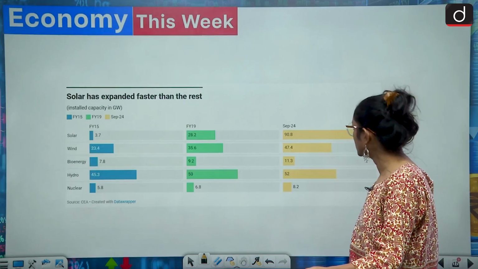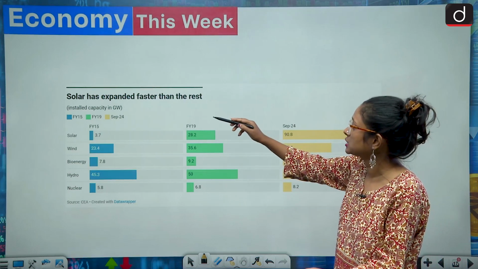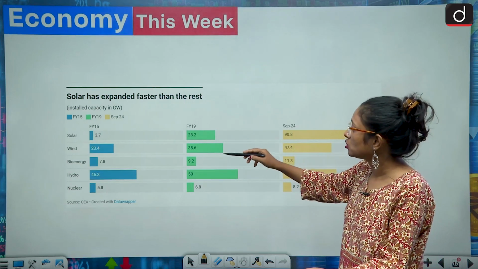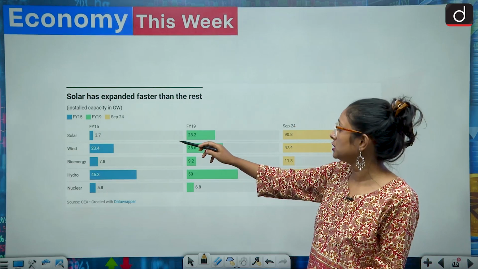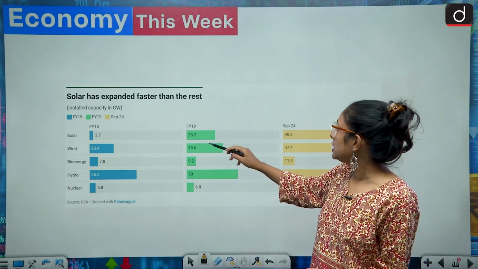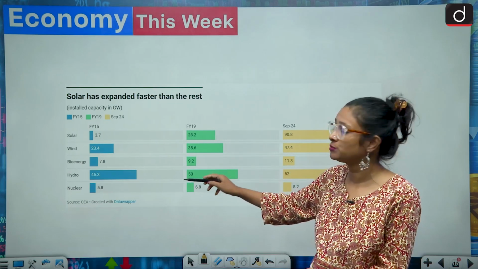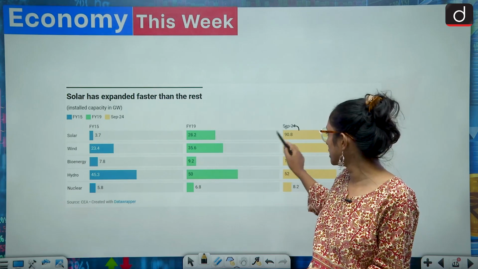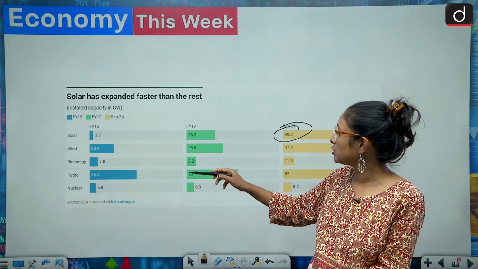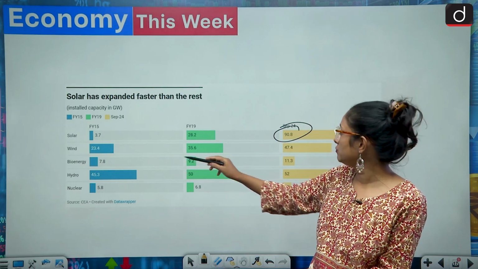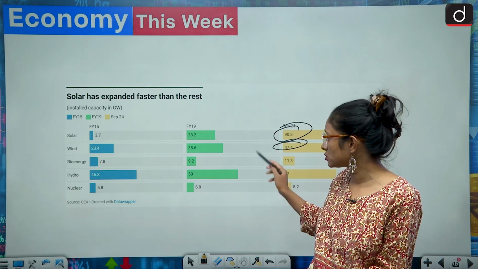So here we have data showing that solar has expanded faster than the rest. In financial year 2015, it was 3.7 gigawatt. Over the last 8 to 9 years, we can see that from 3.7 gigawatt we have reached 90.8 gigawatt. In terms of wind, from 23 we have reached 47, so it has almost doubled.